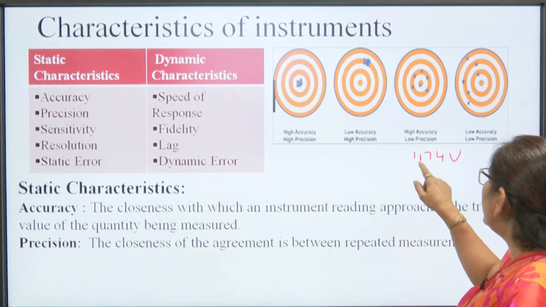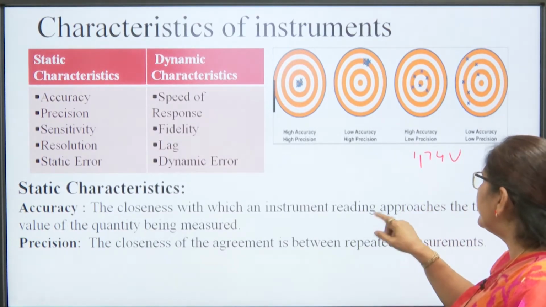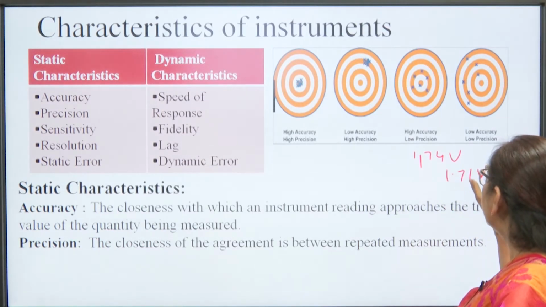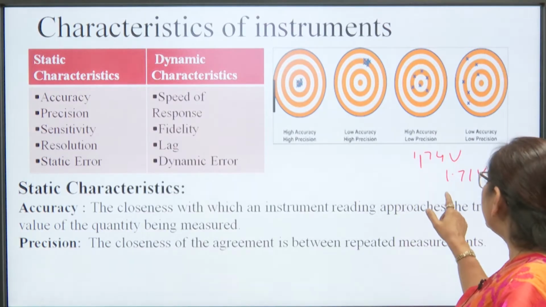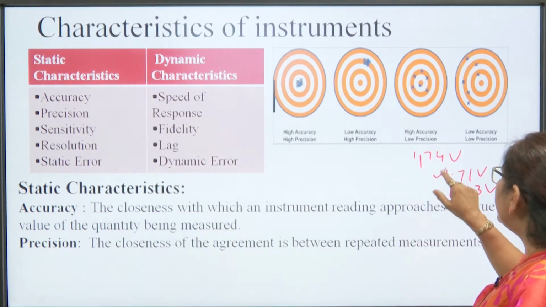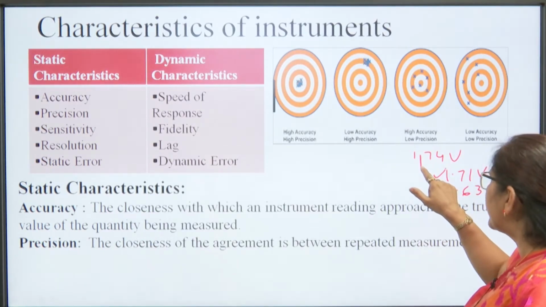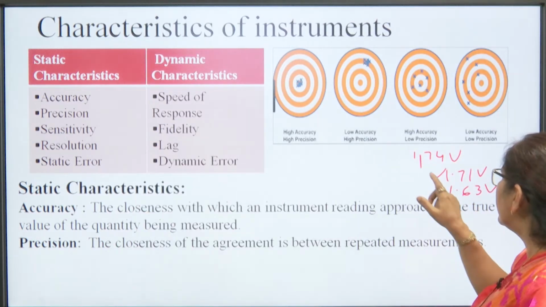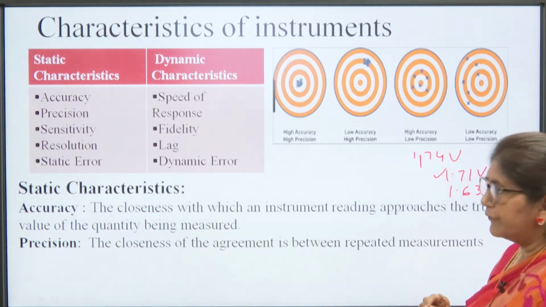One instrument measures 1.71 volt, and the second instrument measures 1.63 volt. So, the first instrument is more accurate than the second. Accuracy means how close the measured value is to the true value.